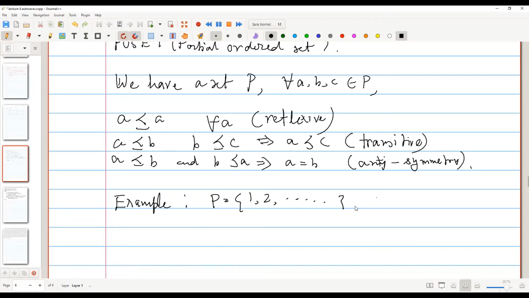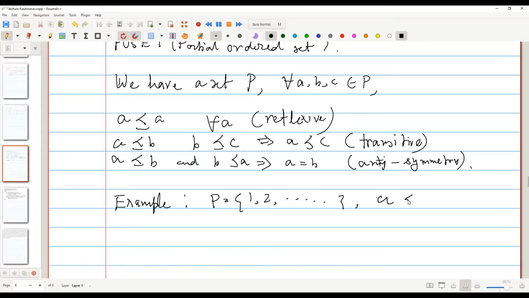I have a question. Can you visualize a poset structure by a directed graph? Yes, we can do that by taking an edge from the smaller element to the bigger one. For a and c, we can have an edge from a to c, right? And the graph will be acyclic also, right? Yeah, it will be a directed acyclic graph.